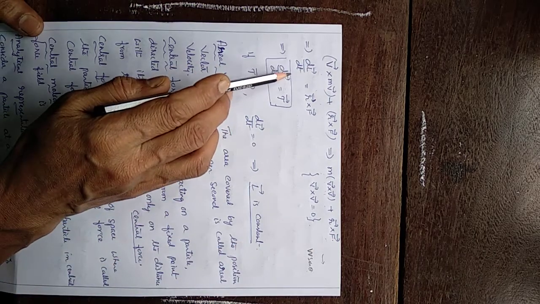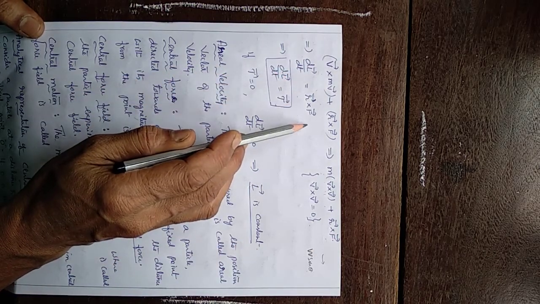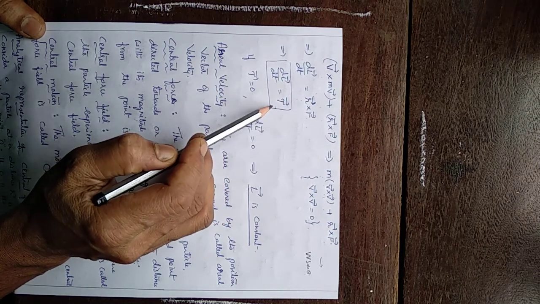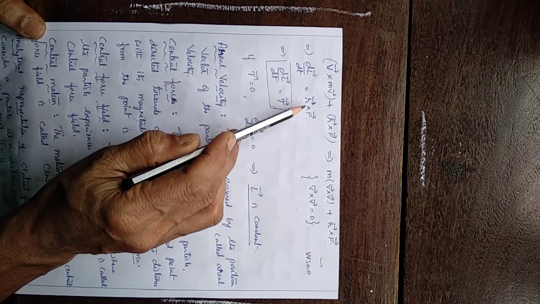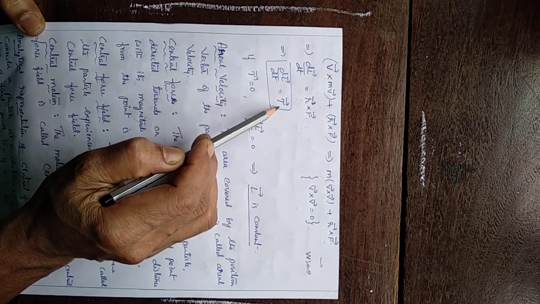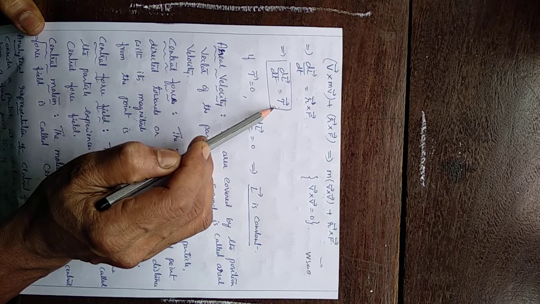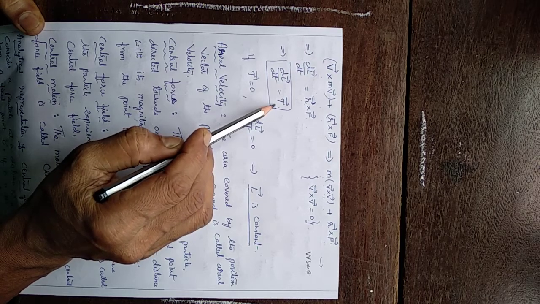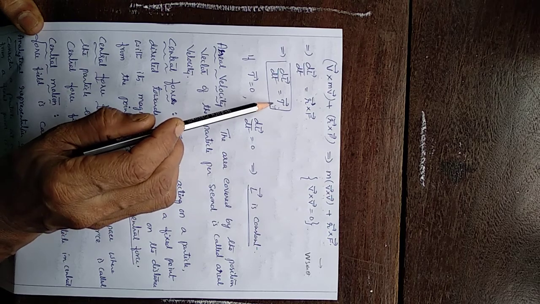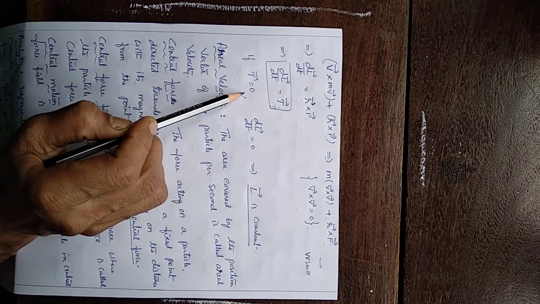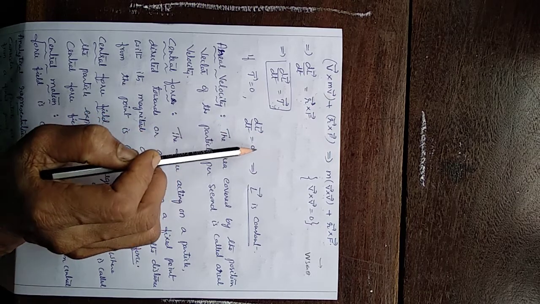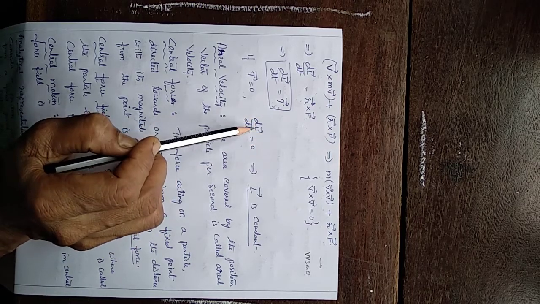So dL vector by dt is r cross f, and this r cross f is called the torque. The cross product of r and f is called the torque. So dL vector by dt equals tau, where tau is the torque. What is torque? The torque is what overcomes inertia in rotational motion. When the applied torque is 0, that is if tau is 0, dL vector by dt equals 0. And if this is 0, this is possible only when L is a constant.